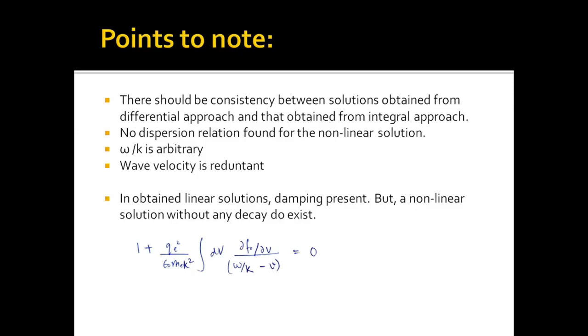While the exact nonlinear solution of the same class of Poisson equation tells us that plasma waves without any decay do exist. So they don't follow any such dispersion relation, and so their omega need not be imaginary. Omega is arbitrary, and so plasma waves without decay exist. And this is a very remarkable finding.